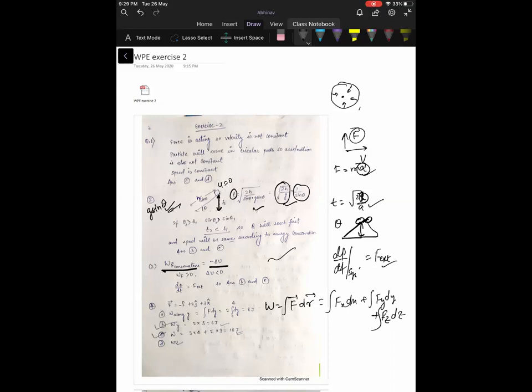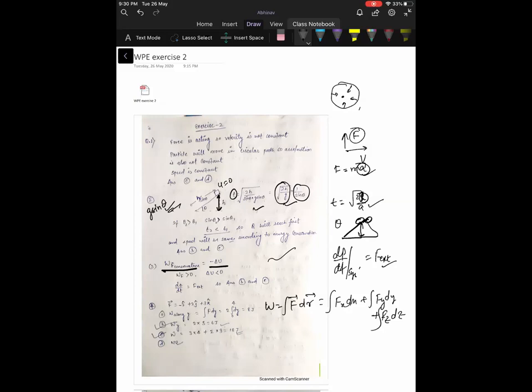Second option, 3 meter along the y-axis. So this is 6 Newton. Work done in a similar way for C. The body is moving along the z-axis and then 3 meter along the y-axis. First integrate with respect to z: 4 into 3, plus only moving along the y-axis, so it will be 2 into 3, because the y component of force is 2.